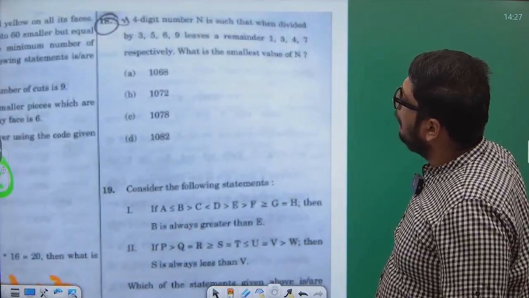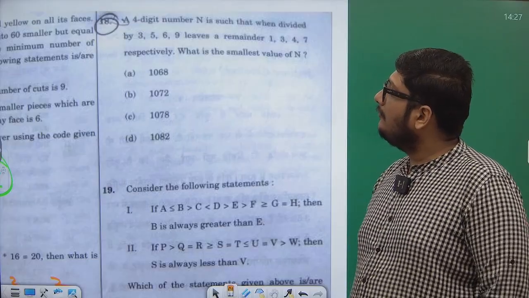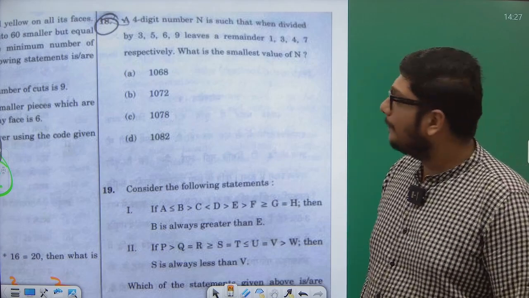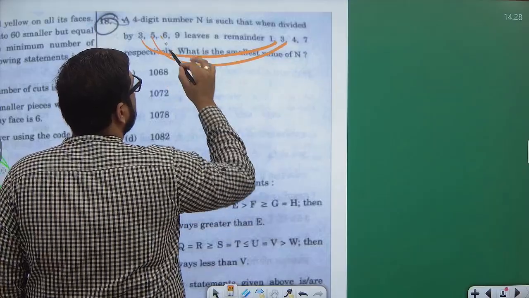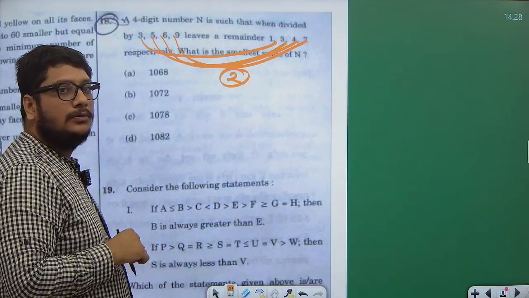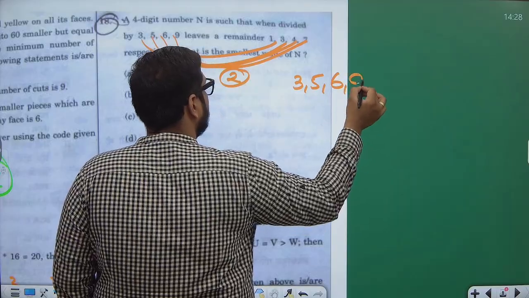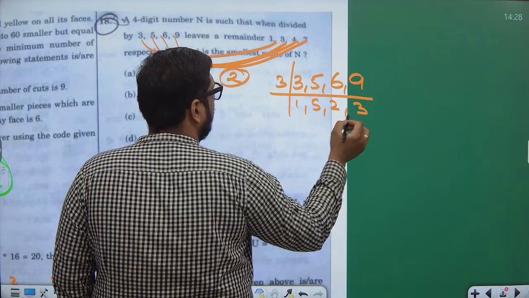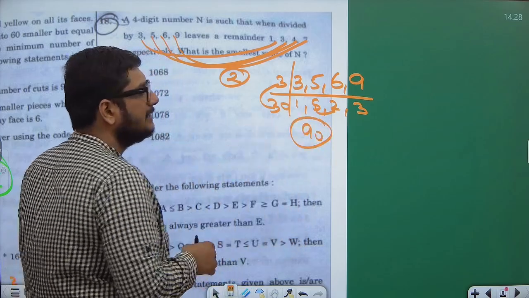A 4-digit number n is such that when divided by 3569 leaves a remainder of 1347. What is the smallest value of such number n? See, first thing, the difference between 3 and 1, 5 and 3, 6 and 4, 9 and 7, all is 2. So what we're going to do here is find the LCM of 3, 5, 6, 9. That is 90. LCM is 90.